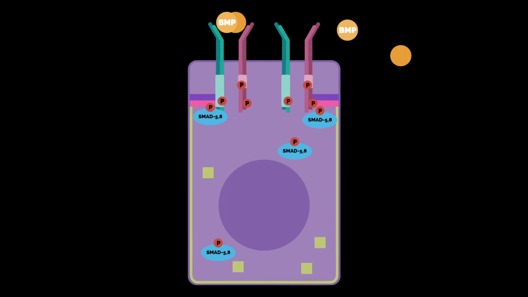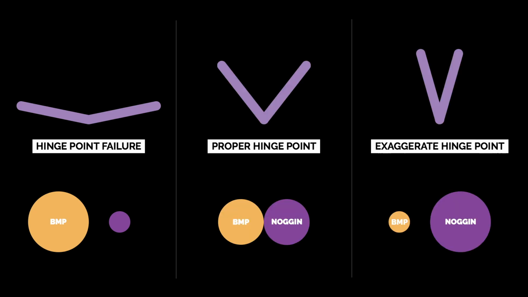However, noggin can weaken the BMP signaling by blocking BMP ligand from binding to its receptor. It leads to reduced phosphorylation of SMAD5, 8, so the PAR complex becomes unstable and disrupts the tight junction, resulting in apical constriction. So, for the proper formation of hinge points, the correct amount of both BMP and noggin are important.